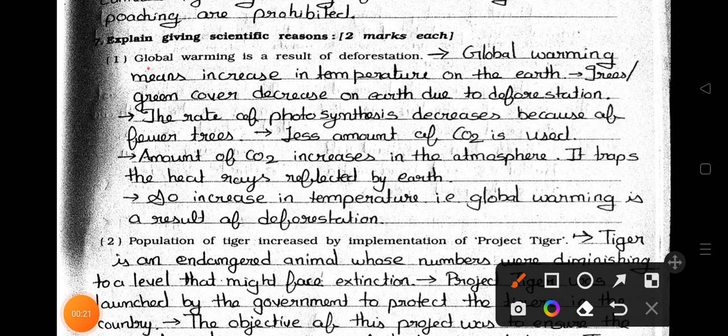Number 1. Global warming is the result of deforestation. Answer is global warming means increase in temperature on the earth. Trees or green cover decreases on earth due to deforestation. The rate of photosynthesis decreases because of fewer trees. Less amount of CO2 is used. Amount of CO2 increases in the atmosphere. It traps the heat rays reflected by earth. So, increase in temperature, it means global warming is a result of deforestation.